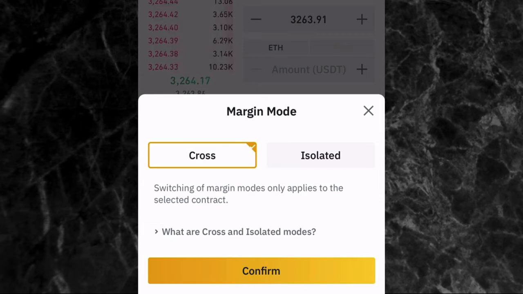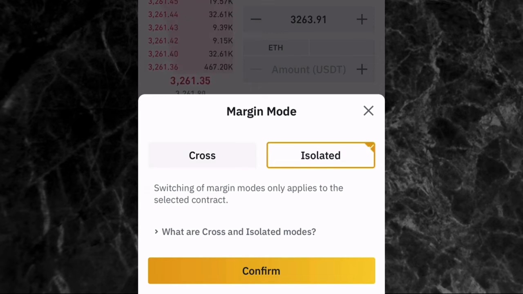And then once it can't hold the position again and the price is still going down, you're going to lose all of your money. Now, what I mean by cross margin is that, let's say, for example, I deposited $200 into this futures wallet. And let's say I decided to go into the trade with $100, and then it goes to liquidation price. I'm going to lose my $100. And then the other $100 in my wallet will be used to hold the position, and if it's still going down, I'm going to also lose that $100, which means I'm going to lose all of my money. So you can see why I said you can lose all of your money with futures trading.